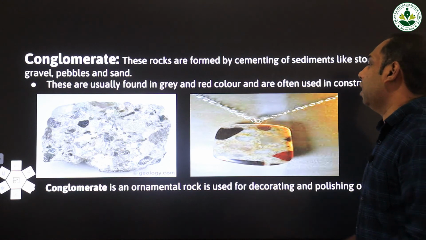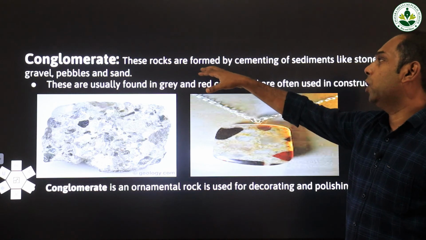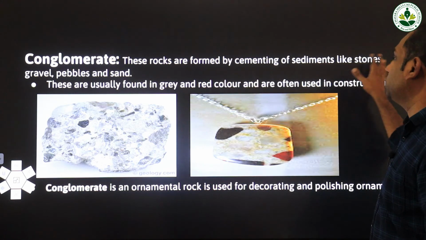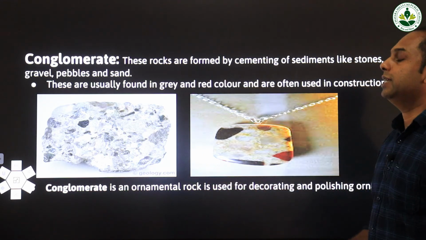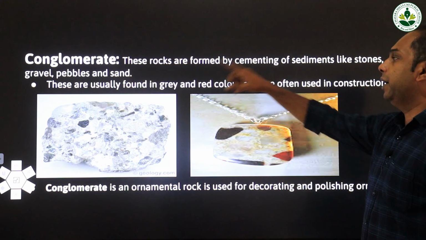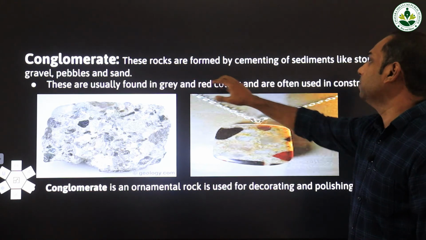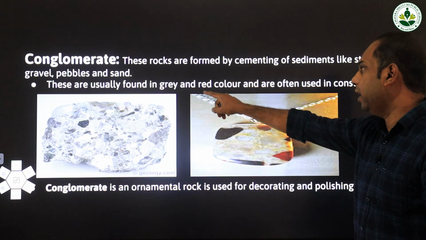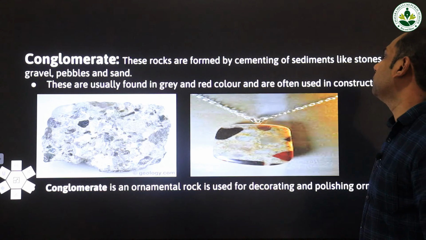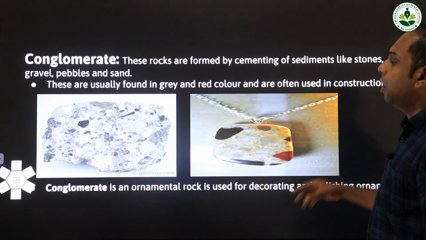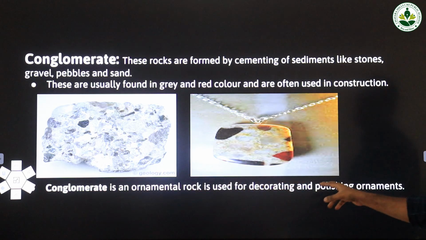And this is the final type of sedimentary rock. It is called conglomerate. These rocks are formed by the cementing of sediments like stones, gravel, pebbles and sand. These are images of conglomerate, a mixture of stones, gravel, pebbles and sand. These are usually found in grey and red color, and are often used in construction. Conglomerate is also an ornamental rock, used for decorating and polishing ornaments.